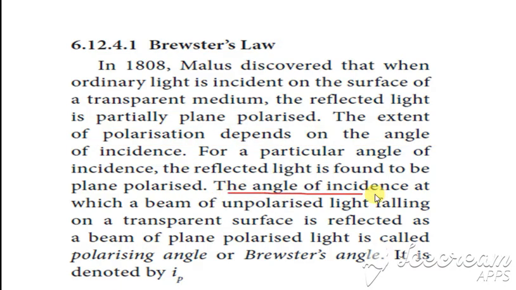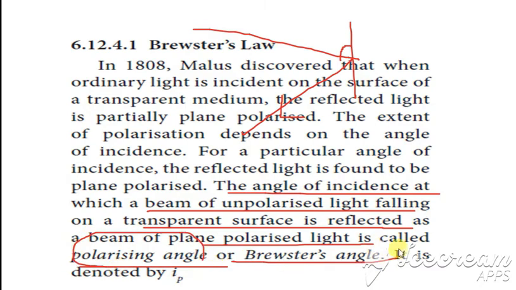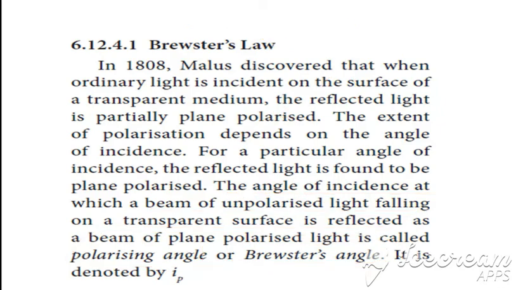The angle of incidence at which a beam of unpolarized light on a transparent surface is reflected as plane polarized light is called the polarizing angle, which we have already seen. That is also called Brewster's angle. Polarizing angle is also called Brewster's angle. That Brewster's angle is denoted by the letter IP.